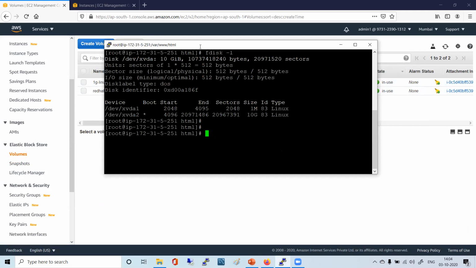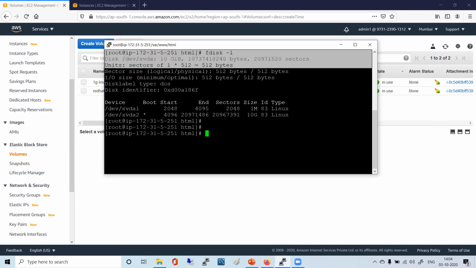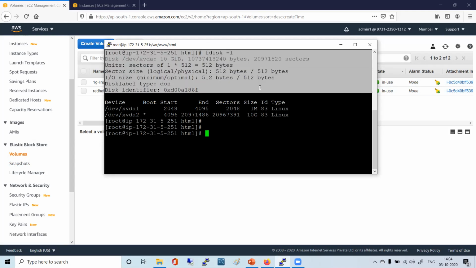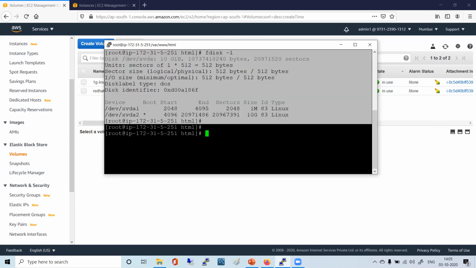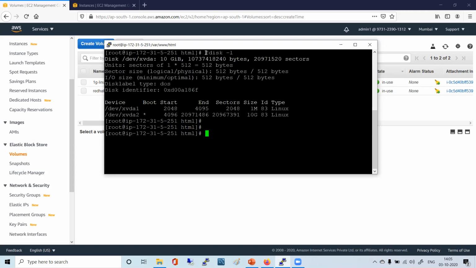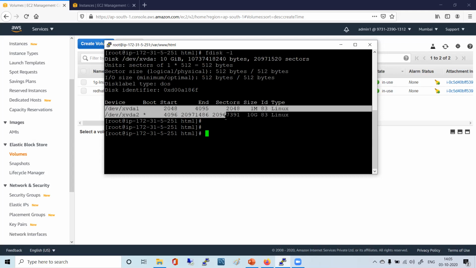So you see, I have the output from the previous fdisk -l. Just pay your attention. When I say fdisk -l, how many disks are there? Only one, 10 GB, right? Now the disk partitions are there, so just leave it.